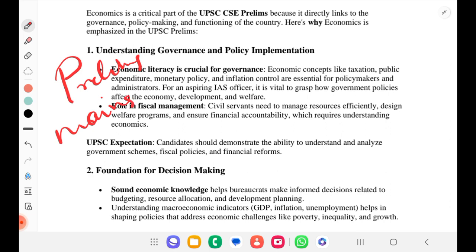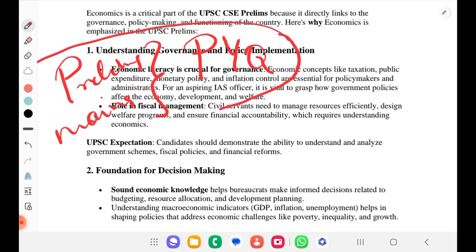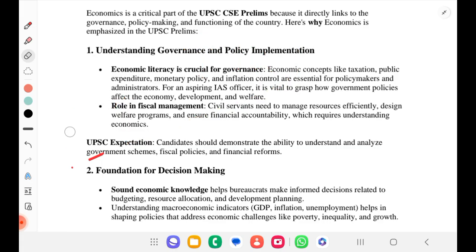along with complete focus on PYQs. I will say why it is important and what is the marks distribution as well. Okay. So first question is, why to understand the subject economics?